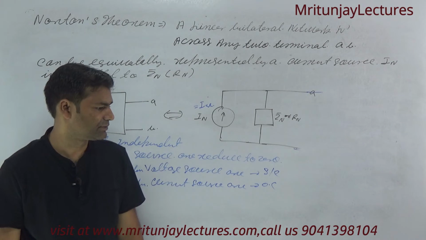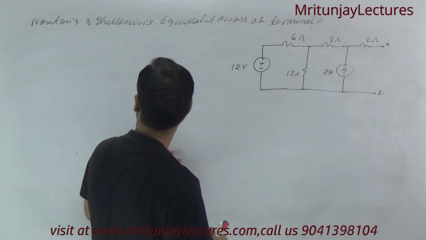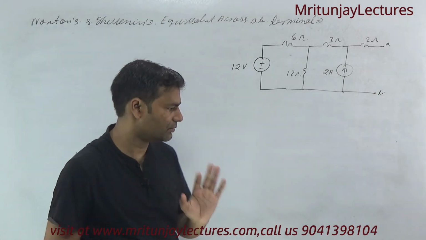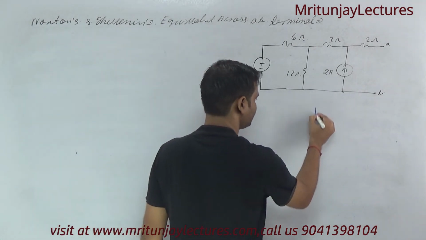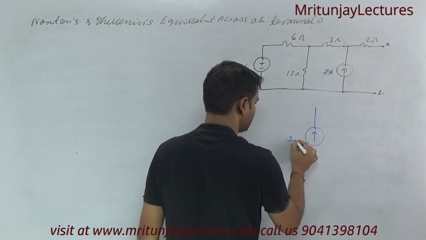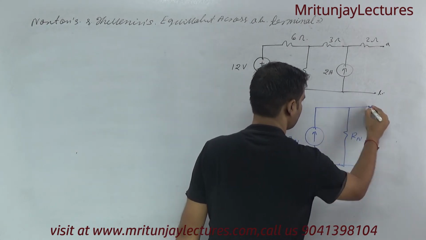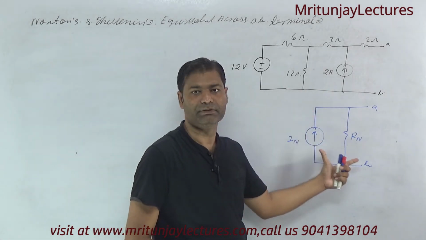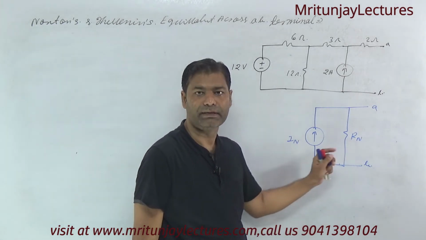Clear? So now we have considered a problem corresponding to, first of all, determine the Norton equivalent. Norton equivalent means IN and RN, okay. So actually our motto is to determine IN and RN, okay. Means this circuit represents like this one. How can we represent? First of all, determine IN and RN.